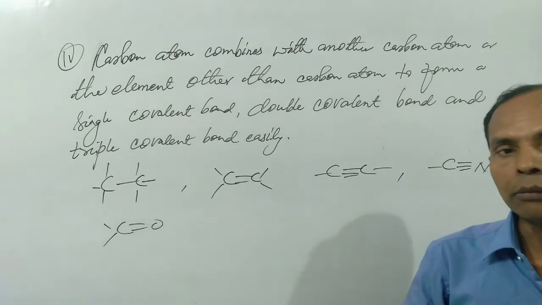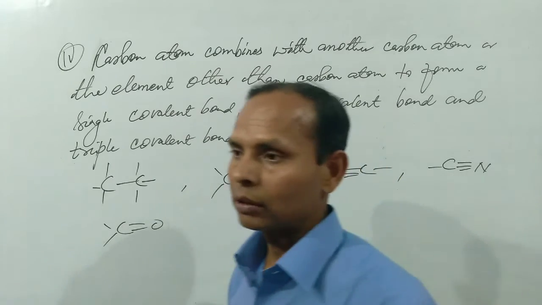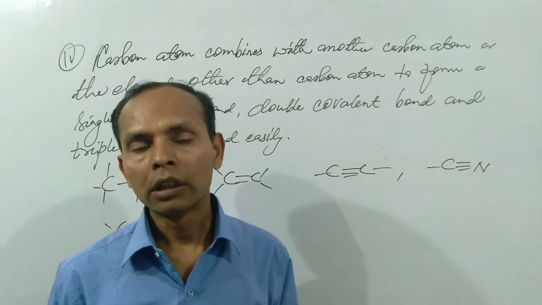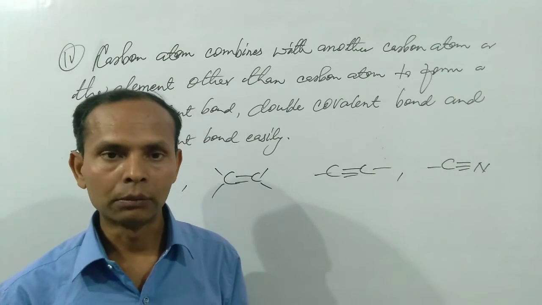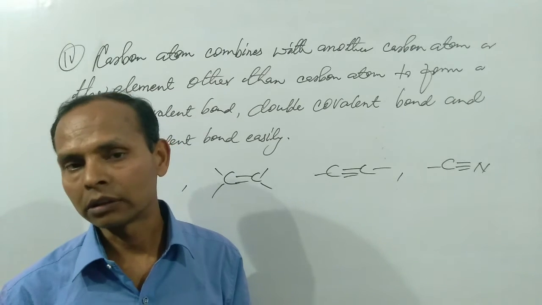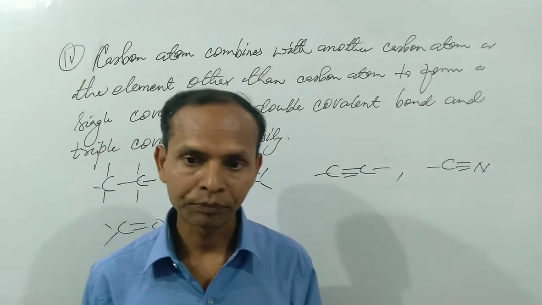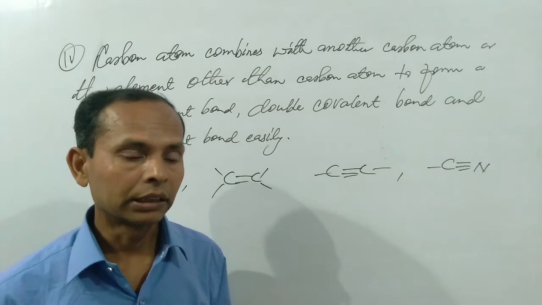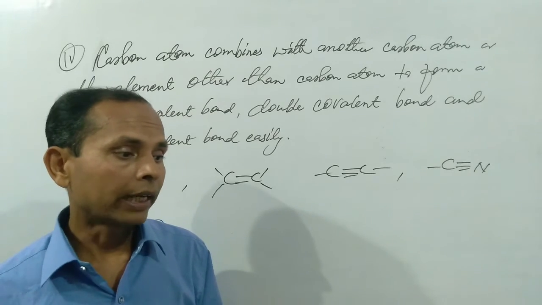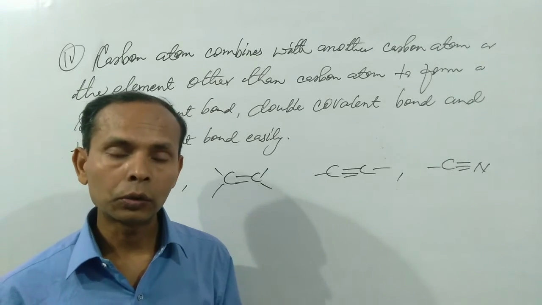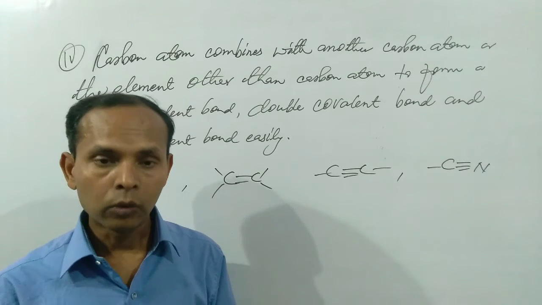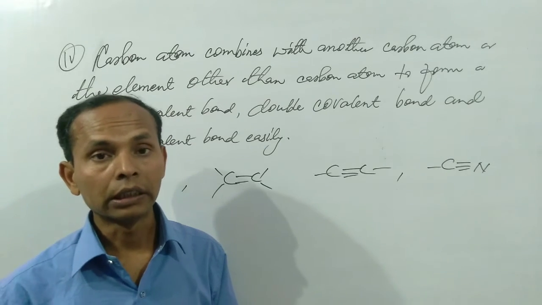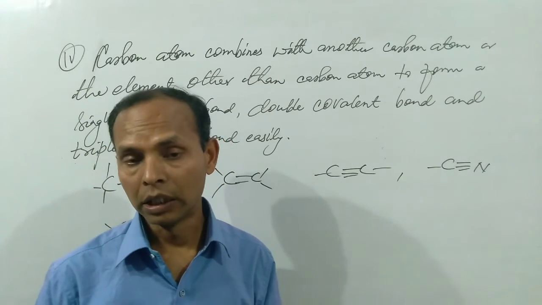These are all the main characteristic features of the carbon atom. On the basis of such features, carbon forms more and more carbon compounds, and we study such carbon compounds in the field of organic chemistry. So, these are all the features of the carbon atom. A question arises here: no other element forms such a huge number of compounds. What does carbon contain, on the basis of which property it forms more and more compounds?